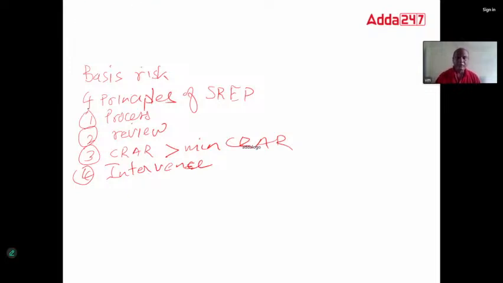So that was one question. These principles were asked. Everyone kindly note. You have to follow these 4 principles, those who are going for the paper.